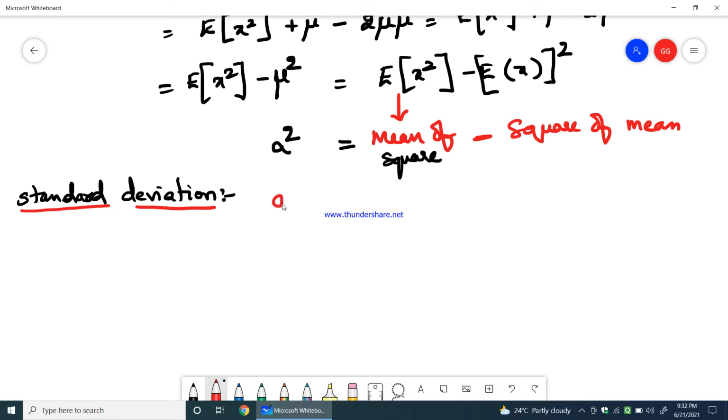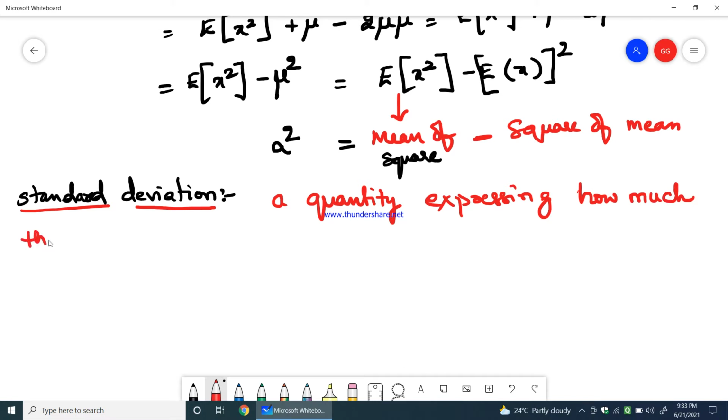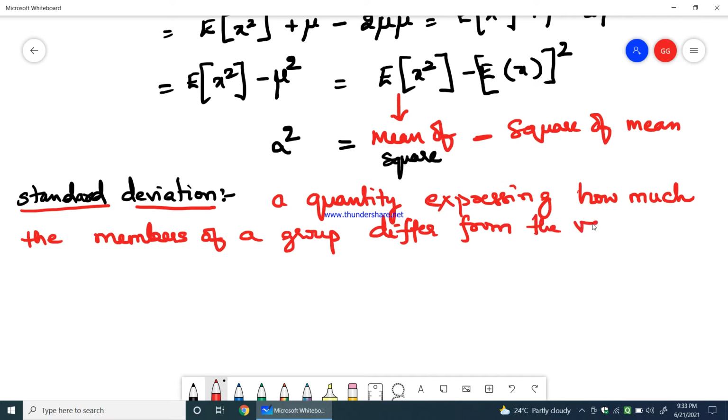It is a quantity expressing how much the members of a group differ from the mean value for that group.